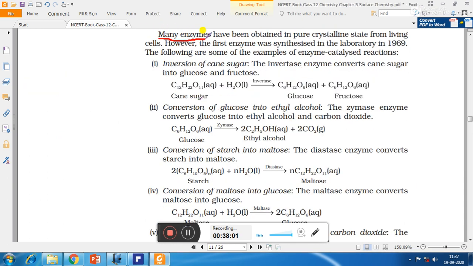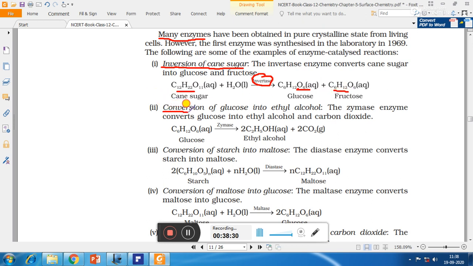Many enzymes have been obtained in pure crystalline state from living cells. However, the first enzyme was synthesized in the laboratory in 1969. The following are some of the examples of enzyme catalyzed reactions. Number 1, inversion of cane sugar. The enzyme invertase converts cane sugar into glucose and fructose.